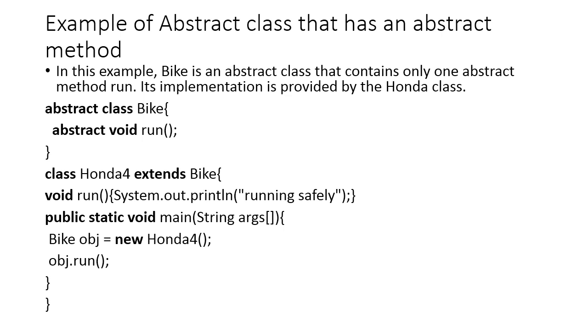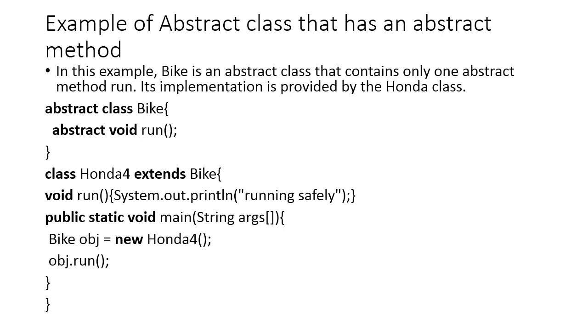Okay, then class Honda extends bike, it is a derived class. In the derived class you know that I can implement this method. In the derived class I can give implementation of this abstract method. So void run, now I can give implementation here, system.out.println running safely.